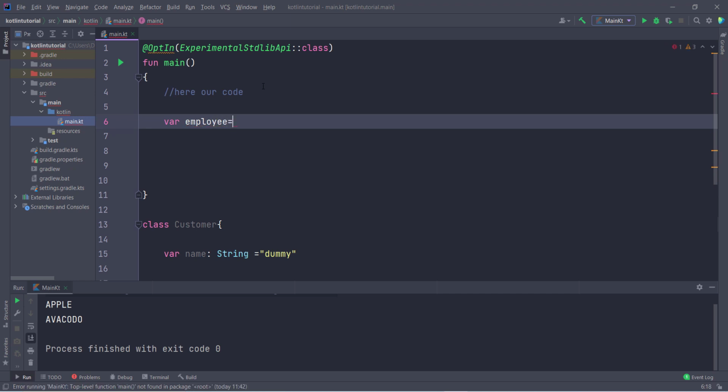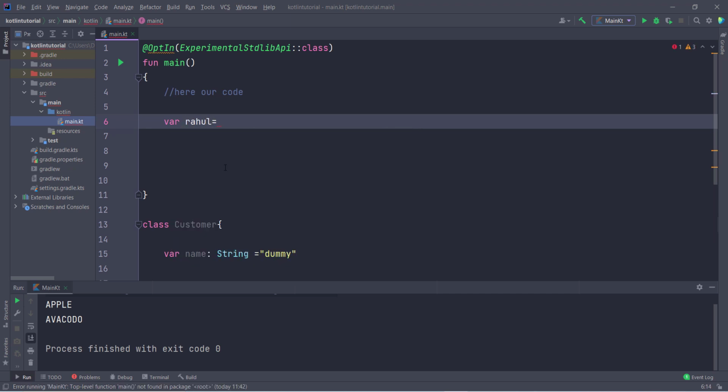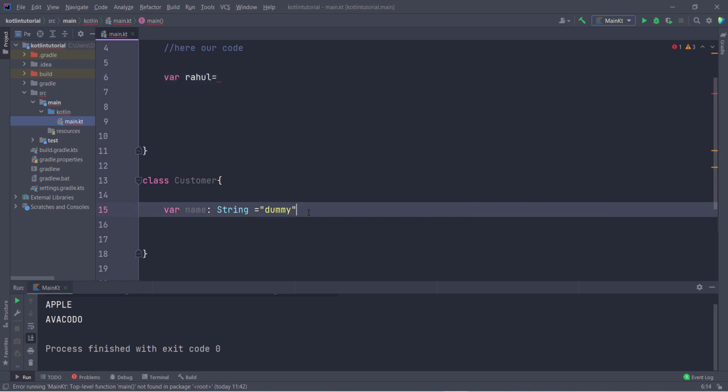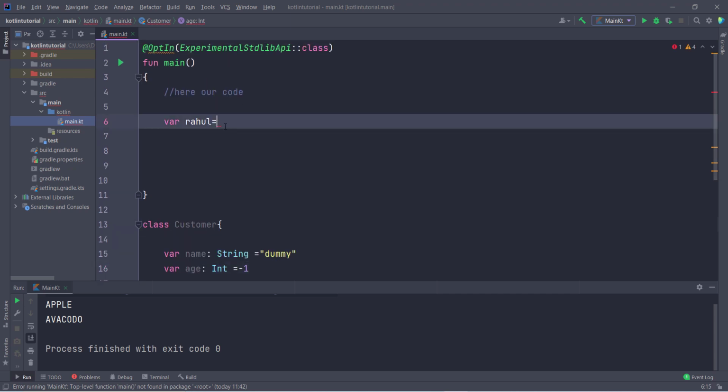Then instead of employee it is better to give a name like Rahul. So Rahul is a customer, and Rahul has some properties, like a name and an age. I declare a variable age inside this class, an int, and by default I store -1, because age is never -1. Now I have to create the object. For this you just type Customer. That's it. Now the class object is created successfully.